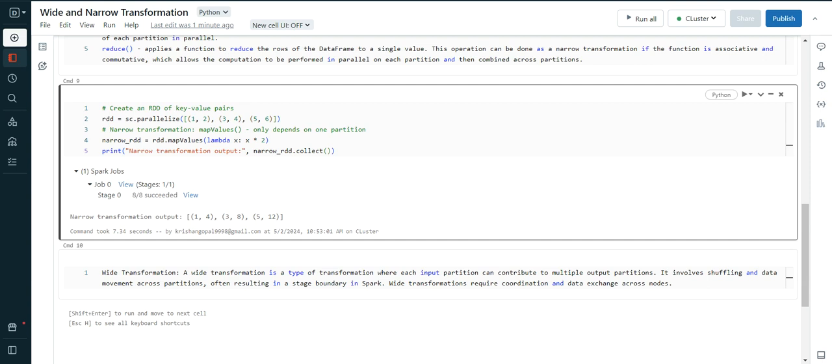What is a wide transformation? A wide transformation is a type of transformation where each input partition can contribute to multiple output partitions. It involves shuffling and data movement across partitions, often resulting in a stage boundary in Spark. Wide transformations require coordination and data exchange across the nodes.